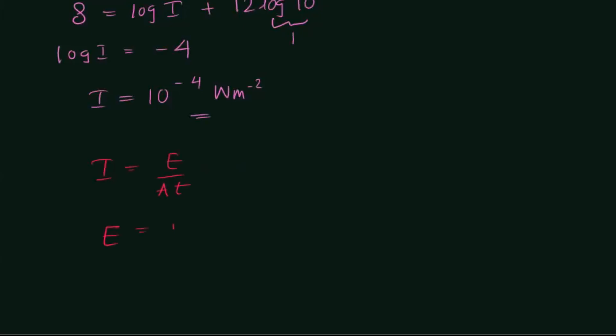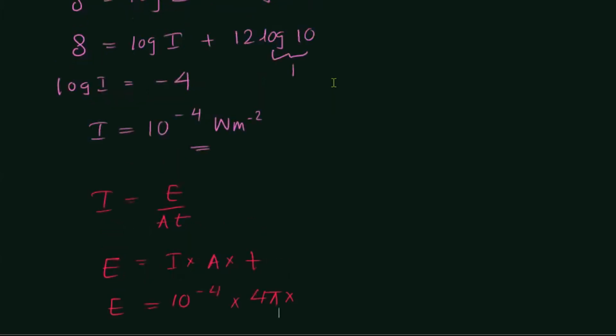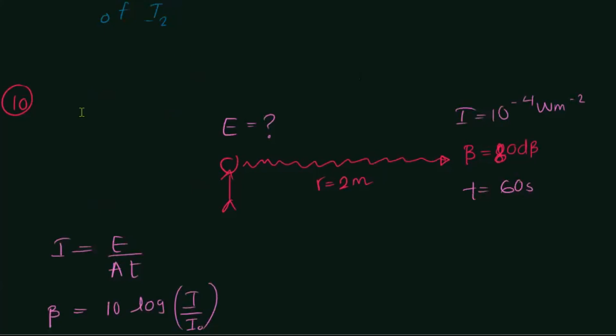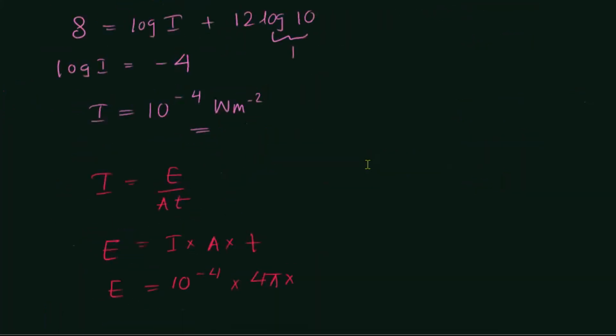E is intensity into area into time. Energy is I, which is 10 to the power minus 4. Area is 4 pi r squared. So the sound is going to be spread over a sphere of surface area which has a radius r equal to 2.